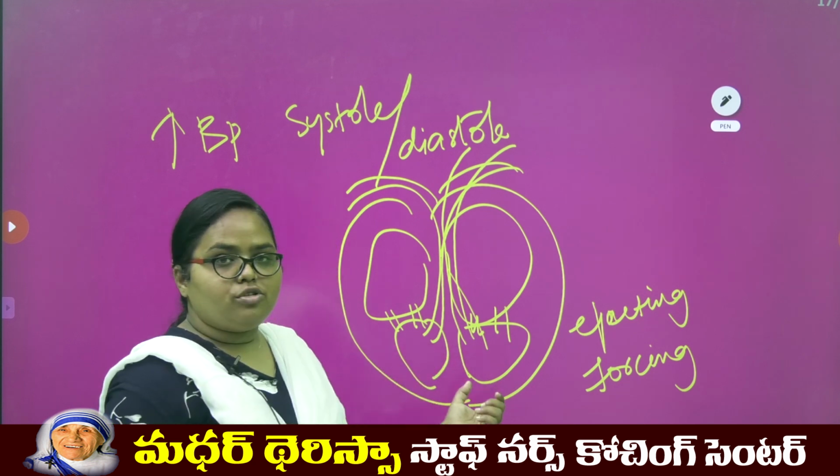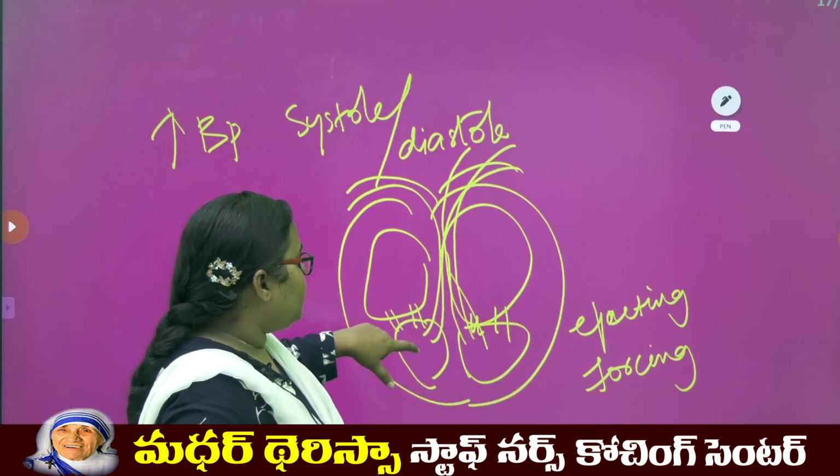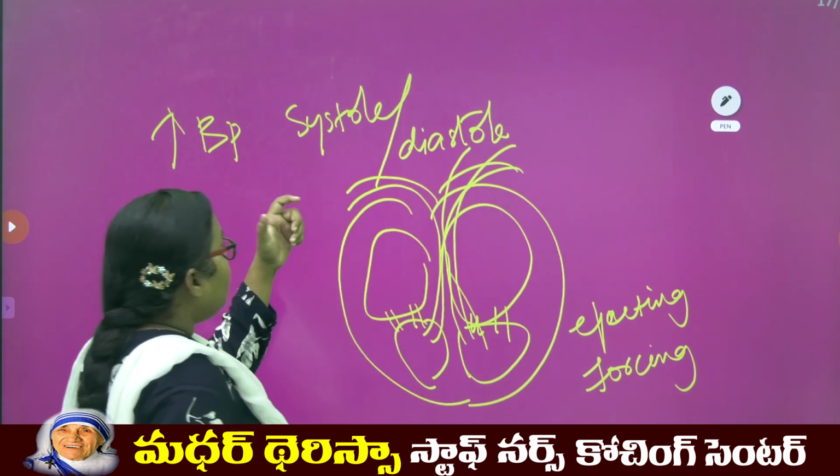Okay. These ventricles are pushing or ejecting the blood, or forcing the blood to flow from the ventricles to the arteries and also to the different parts. Okay. This is called systole.